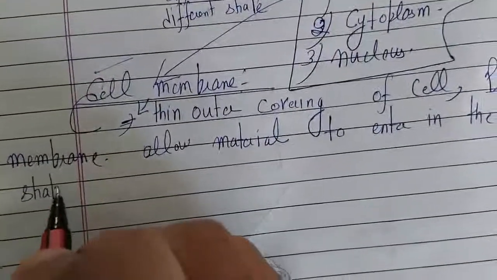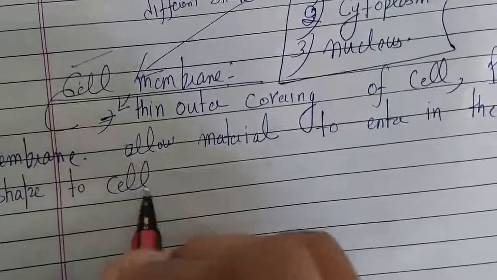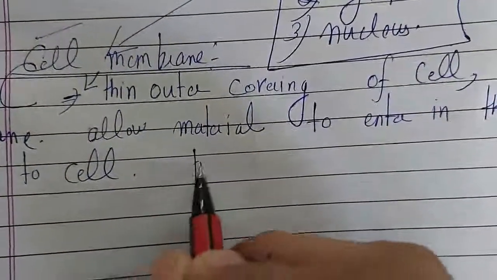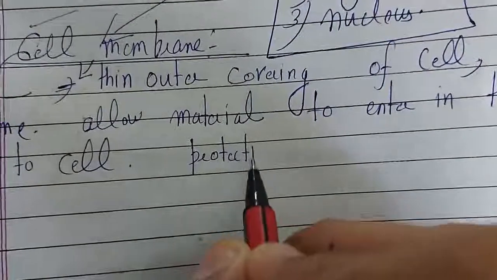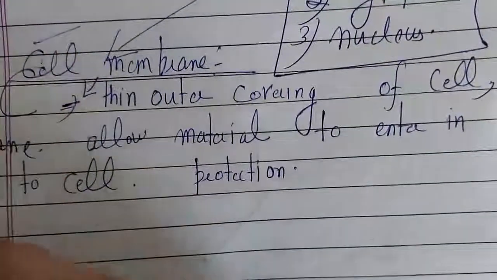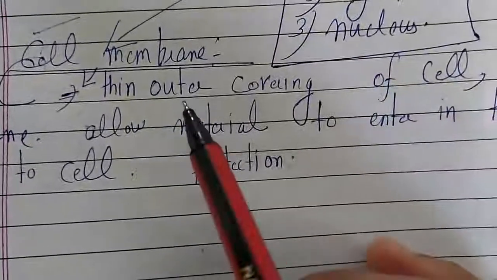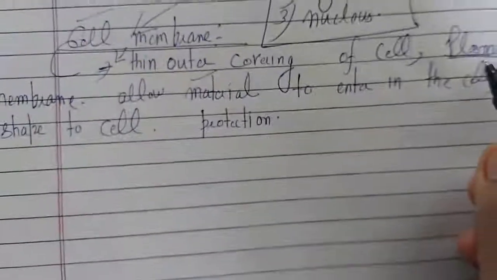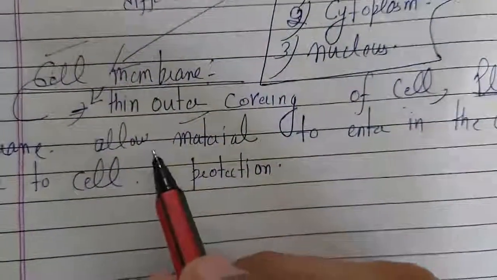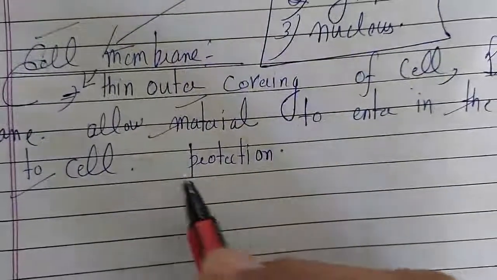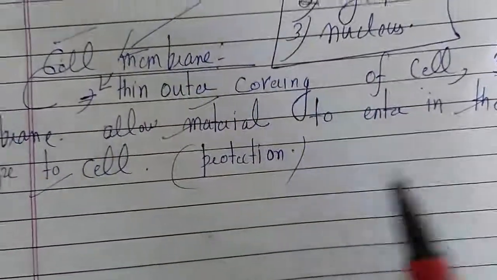and it also provides shape to the cell like this, and protection also from the outer environment. So this is the concept of a cell membrane. It's an outer cover of the cell, also known as plasma membrane, and it allows materials to enter in the cell, and it provides shape and also protection to the cell.